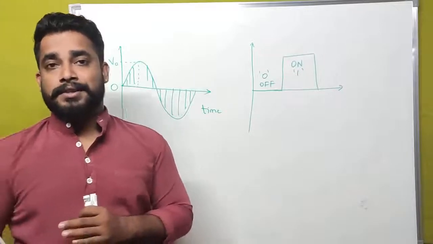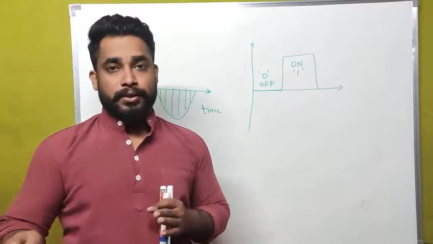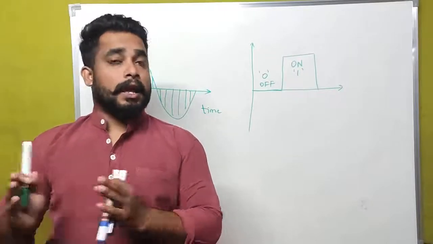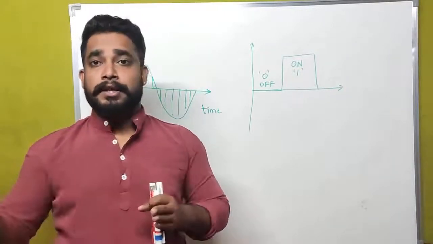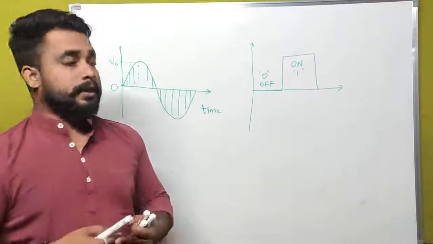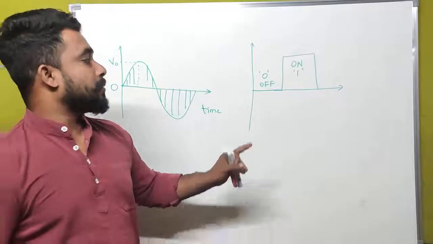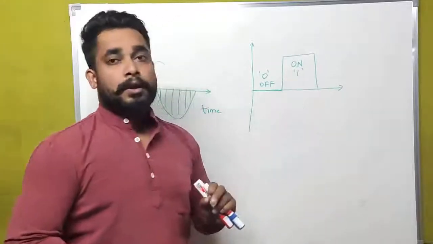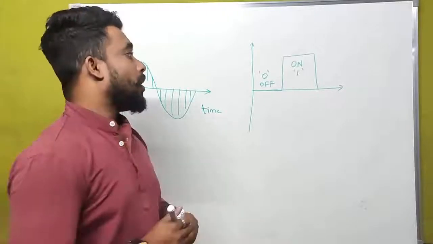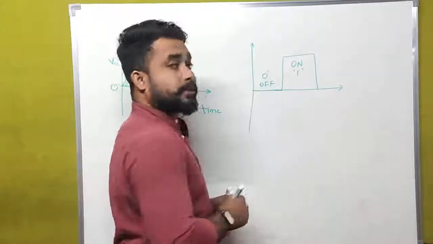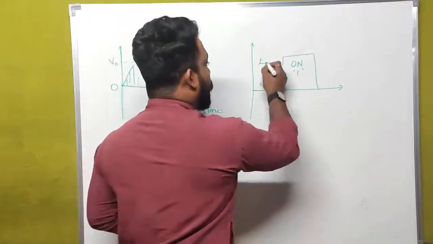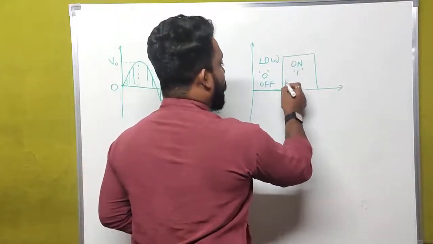The binary system deals only with zeros and ones. In the decimal number system we have 0 to 9: 0, 1, 2, 3, 4, 5, 6, 7, 8, 9. 0 is the minimum number and 9 is the last number in the decimal number system. But in the binary number system we have only two numbers, zeros and ones. Or we can also call this digital electronics low or high condition.